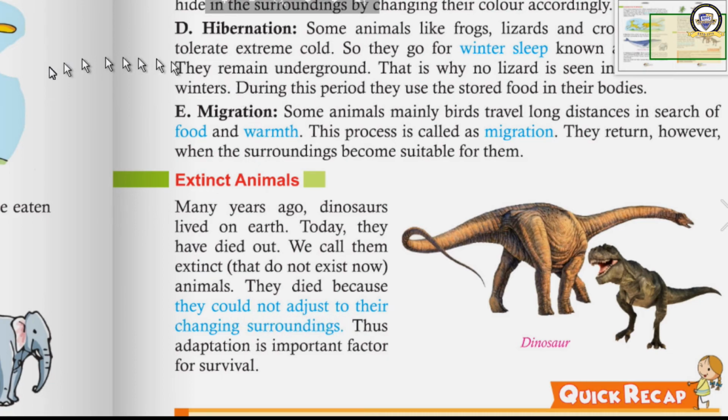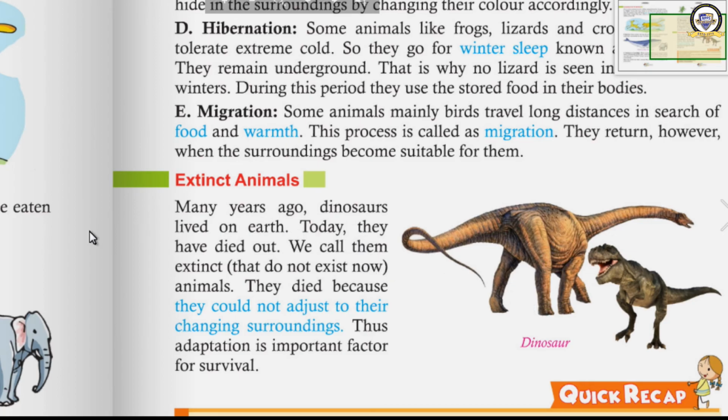Now we were discussing about the adaptation. These animals could not adapt themselves with the changes in the surroundings. So what happened? They died. It means that adaptation is very important. If we don't adapt ourselves, what will happen? We will die. So what do the animals do? They adapt in various ways.